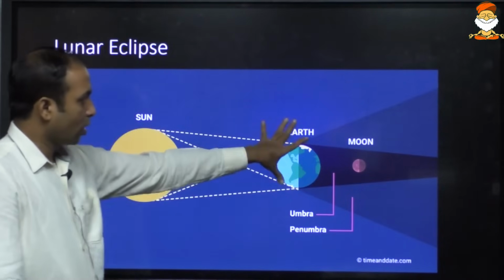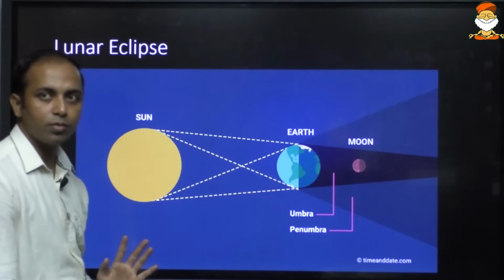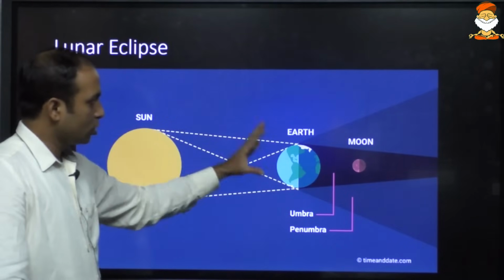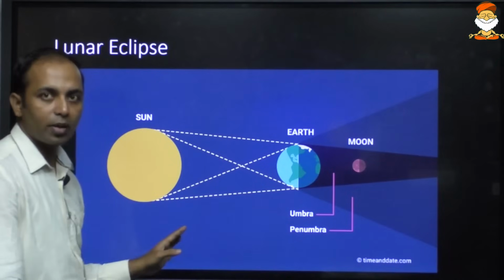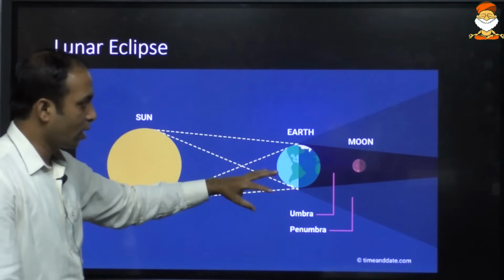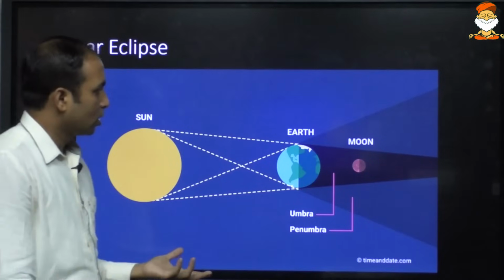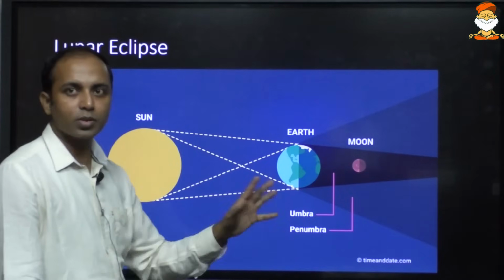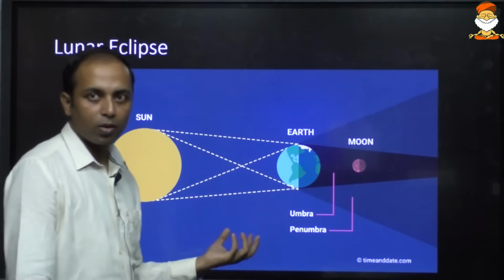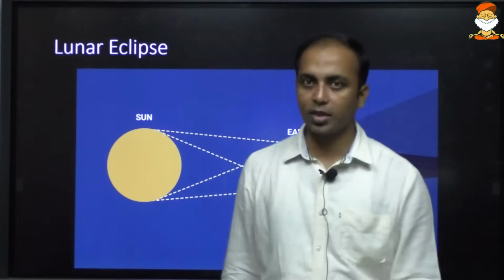From falling on the moon. Since earth is relatively big enough, it is going to cover the whole of the moon. I hope you are understanding this. Okay. So again, this is not an every month phenomenon, and the lunar eclipse is not very much highlighted. Solar eclipse is more highlighted, because during the daytime suddenly there is no sun. So that is very much highlighted, and over here in the case of lunar eclipse, not very much highlighted.